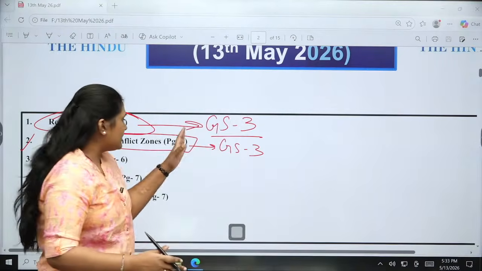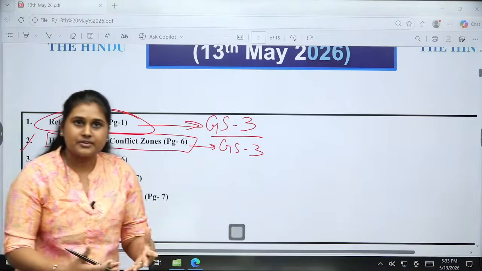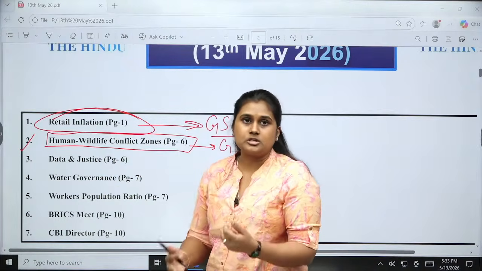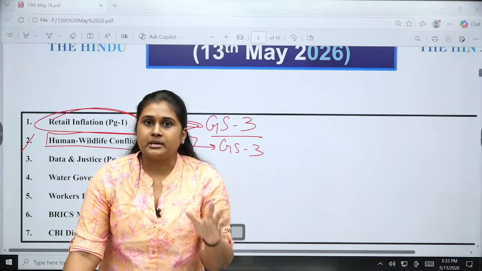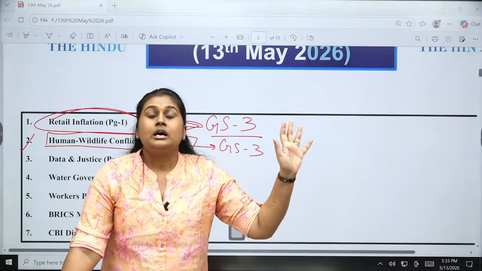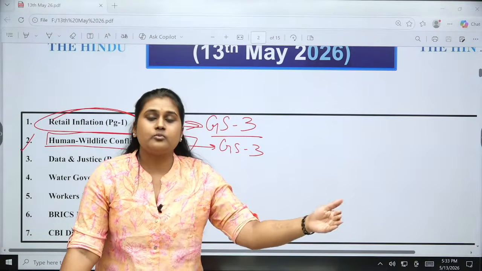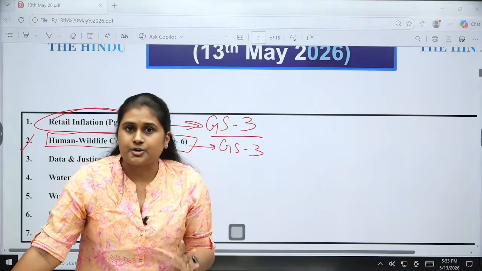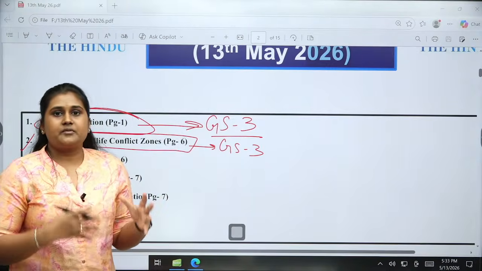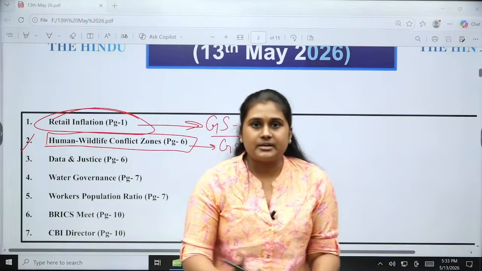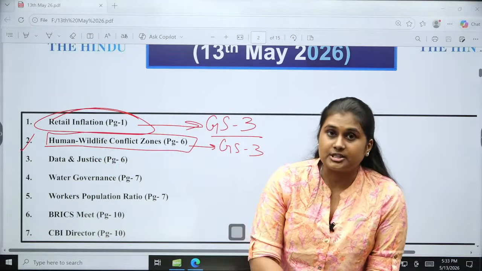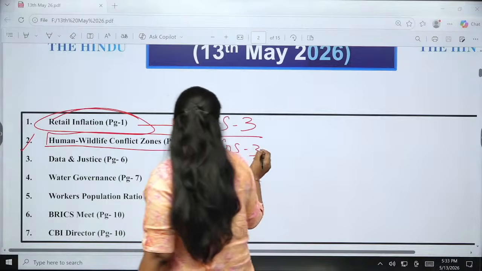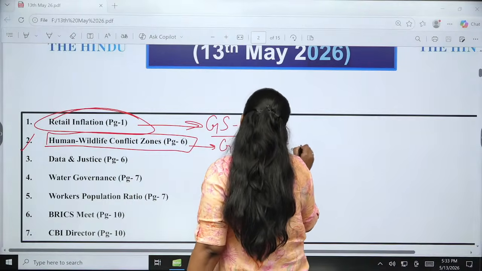Okay, so this is important for us in certain ways, like how I said, disaster management is also included in this, because we are losing lives because of animal attacks and there is a lot of economic loss when it comes to agriculture, when wild animals are coming in and attacking our crops. Okay, so why is there this conflict between humankind and animals, and what are all the infrastructural and institutional things that we have to focus on, all these things we are going to see. Clear? So it is important for us in GS3 and as well as GS2.